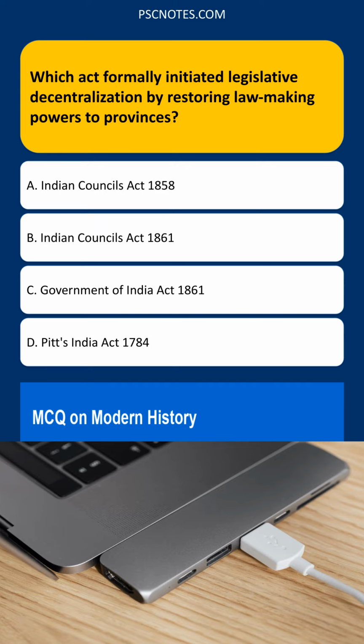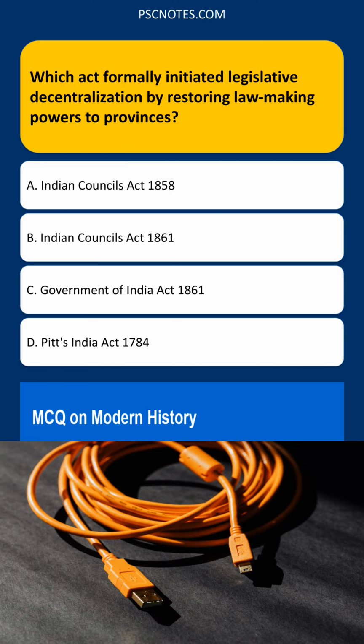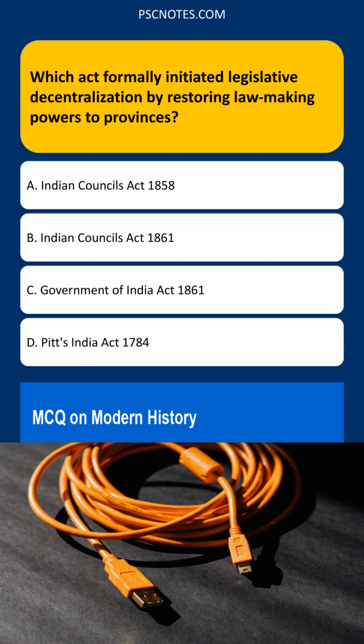The Act also introduced the principle of associating Indians with the legislative process by allowing the Governor-General to nominate some Indians to his council. Indian Councils Act 1858. This act primarily focused on transferring the administration of India from the British East India Company to the British Crown. It did not directly address provincial legislative powers.